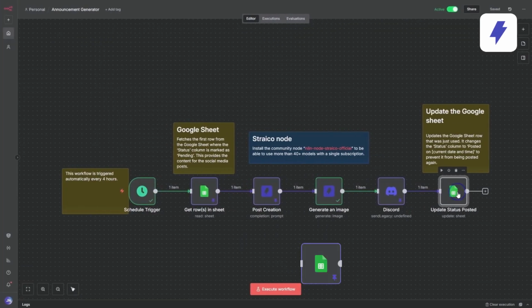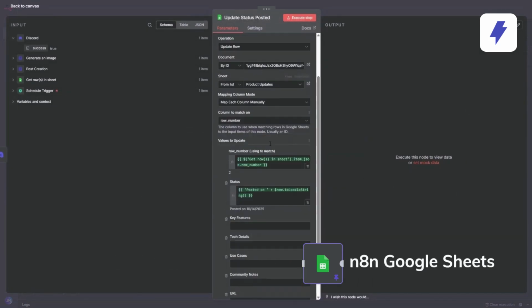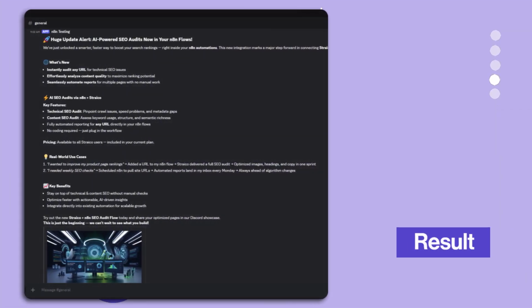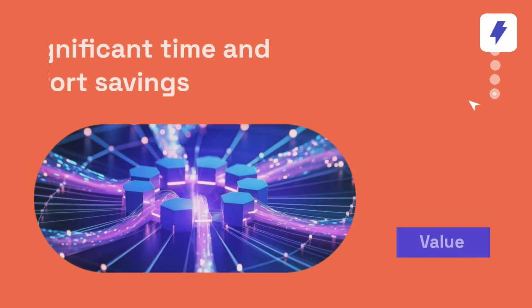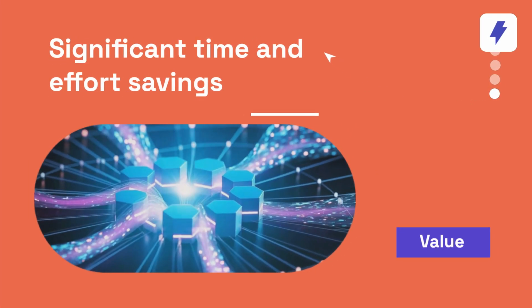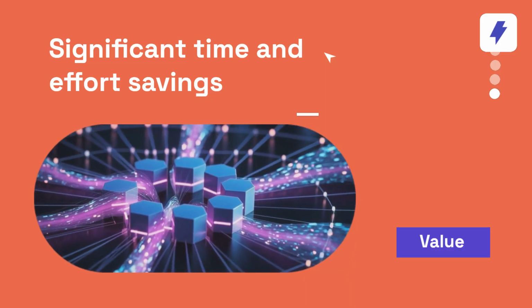And finally, the flow updates the status of the row in Google Sheets to published, allowing efficient monitoring of each campaign. Thus, you can keep your audience informed and launch product or service updates with just a few clicks. This represents a significant time saving, which can be up to 10 hours per week for those who manage multiple channels or products.